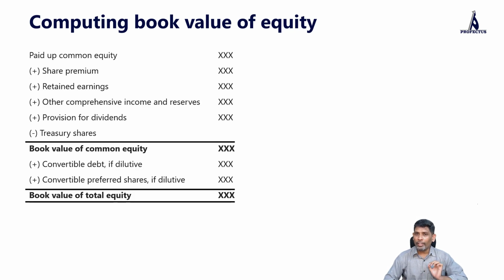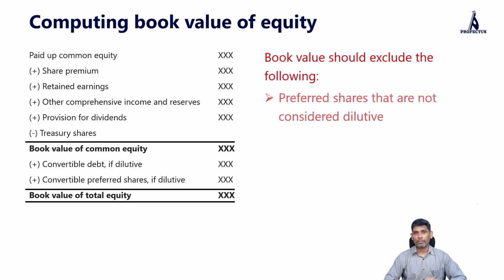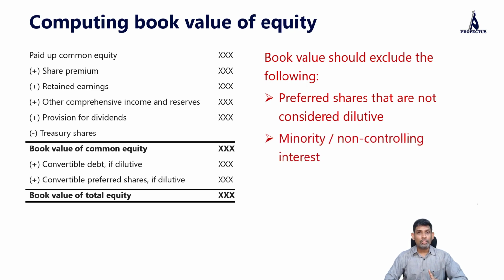But here are a few pointers to keep in mind. While calculating book value of equity, we should not consider a few things. What are they? Preferred shares that are not diluted. So there could be redeemable preferred shares or cumulative preferred shares which are not redeemable, which we are not going to consider as equity, which are not going to get converted into equity. We should